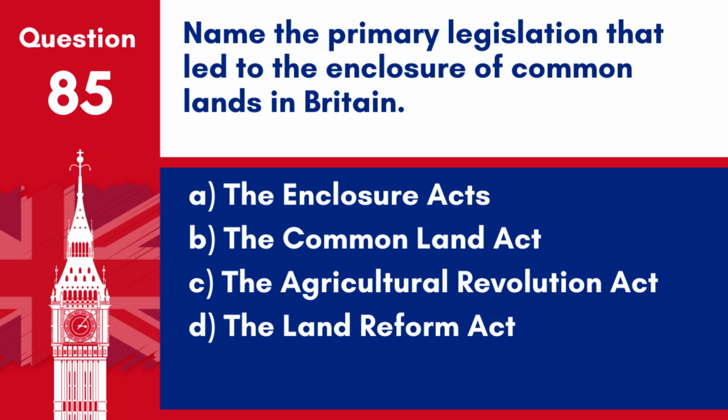Question 85. Name the primary legislation that led to the enclosure of common lands in Britain. A. The Enclosure Acts. B. The Common Land Act. C. The Agricultural Revolution Act. D. The Land Reform Act. Answer: A. The Enclosure Acts. The Enclosure Acts were a series of United Kingdom Acts of Parliament that allowed for the enclosure of common lands into individually owned plots, drastically changing the agricultural landscape.